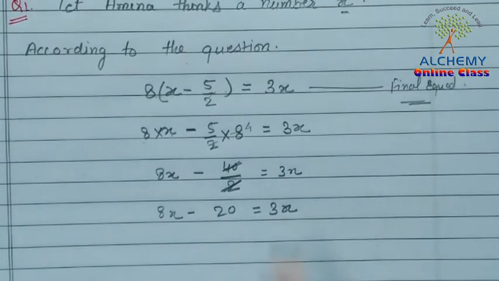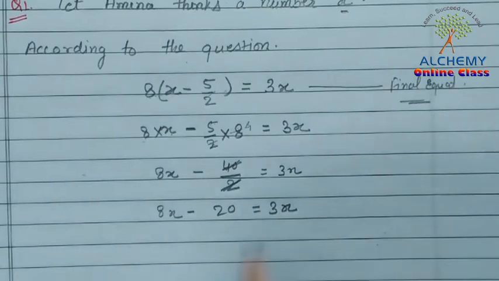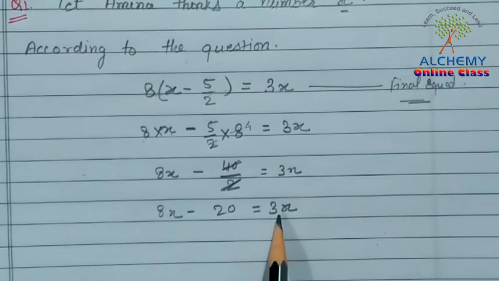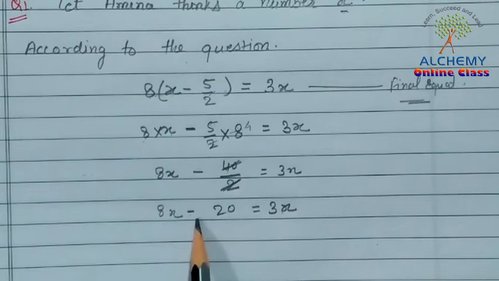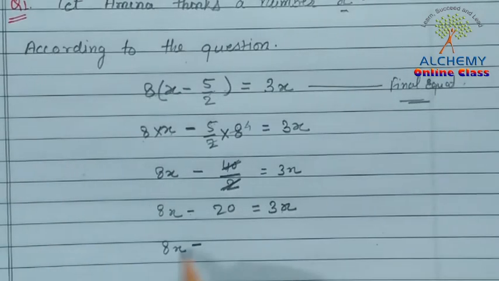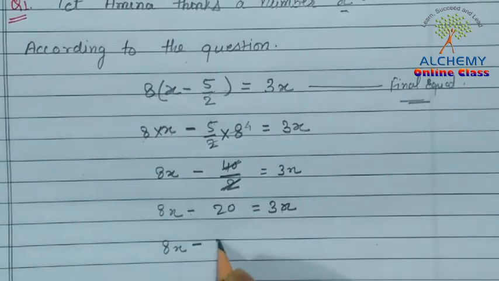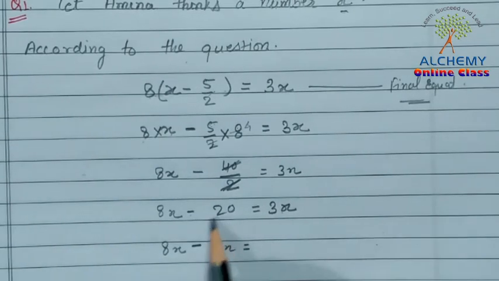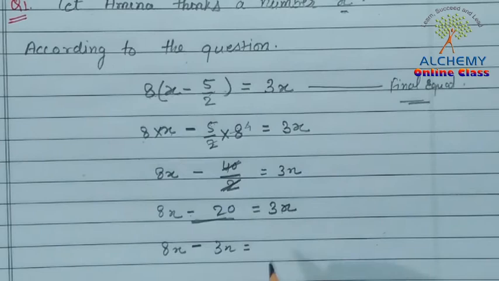Now we have to transpose this 3x to this side, and this minus 20 we will take to the other side. So 8x minus 3x is equal to 20, because the negative becomes positive when it goes to the other side.